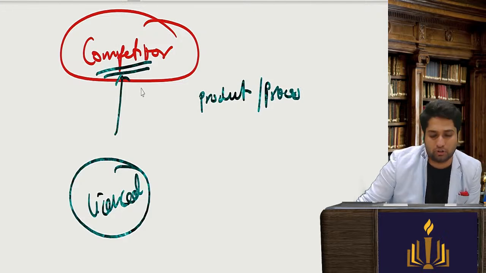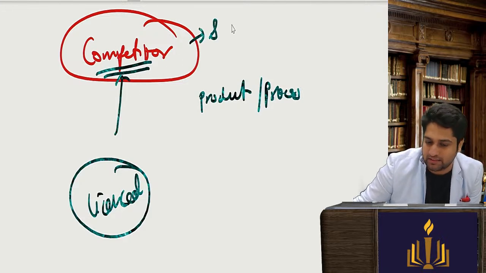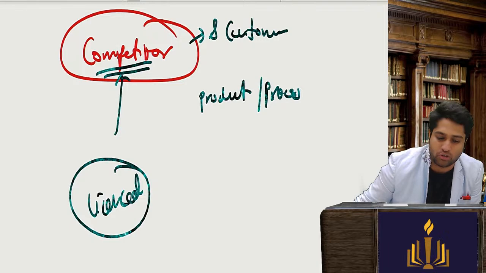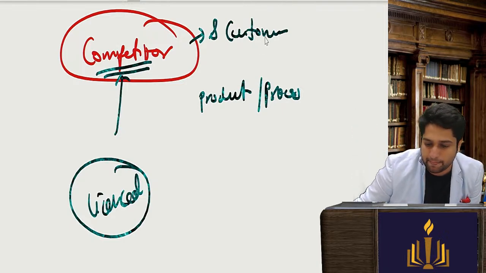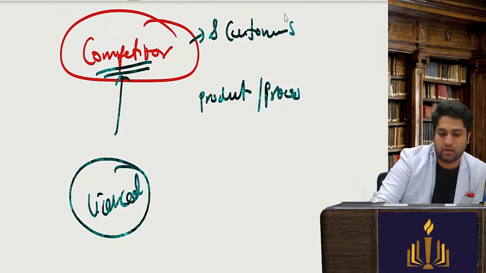It will be given to the competitors and their customers on the same terms and conditions which are given to others. So understand, now I will explain the entire thing, and you will understand.